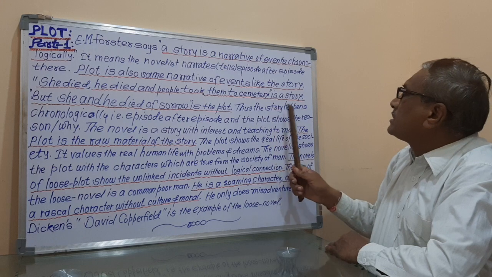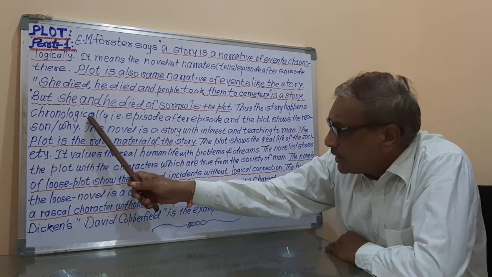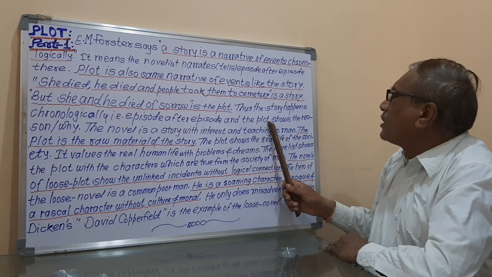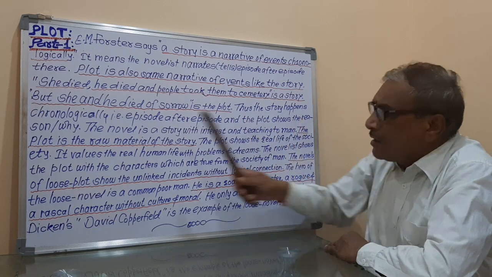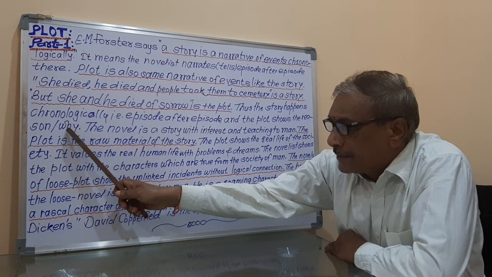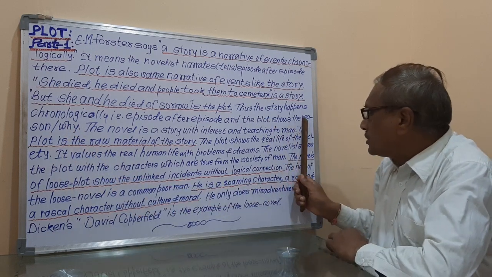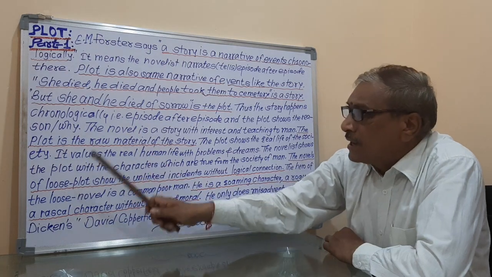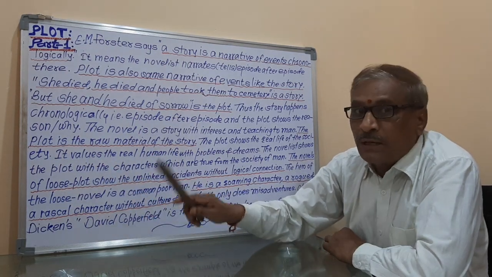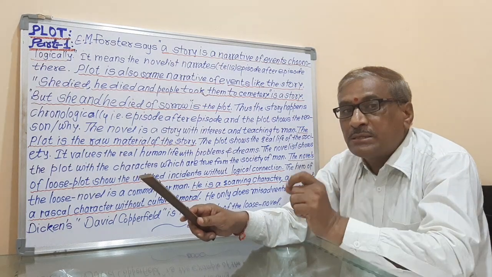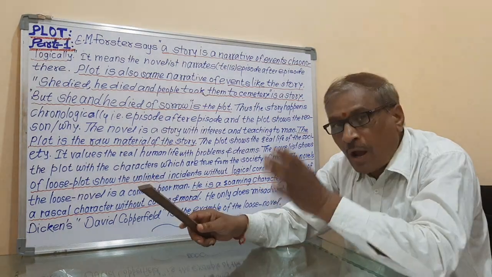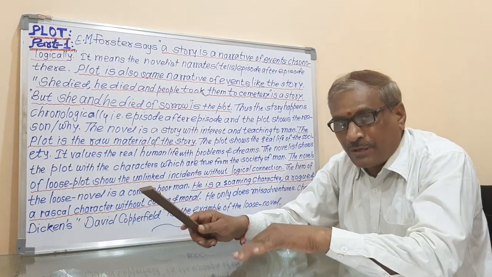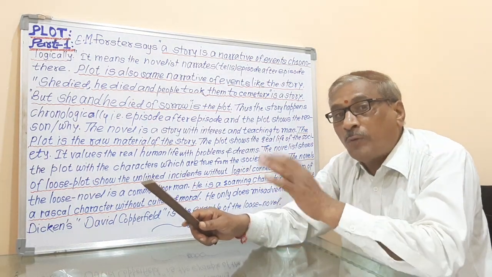So thus the story happens chronologically, that is the episode after episode, and the plot shows the reason or why. It means that the plot shows in the story the exact reason of the story. Why this story happened in the novel is the plot. Means the plot is the reason of the story.